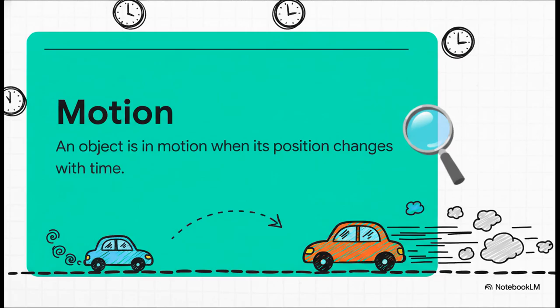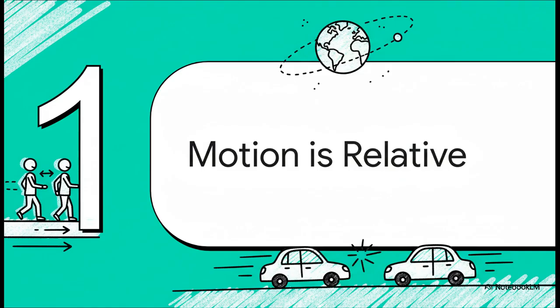The definition is actually quite simple. An object is said to be in motion when its position changes with time. Please remember this sentence. It is the key definition. An object's position changing with time. That is motion. But here's an interesting thought.